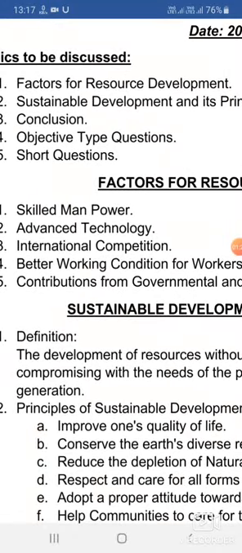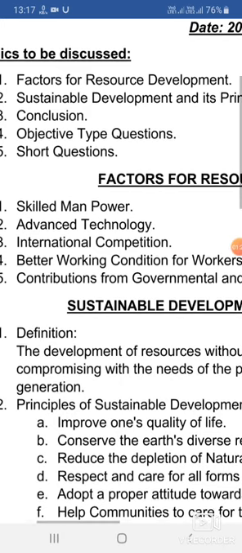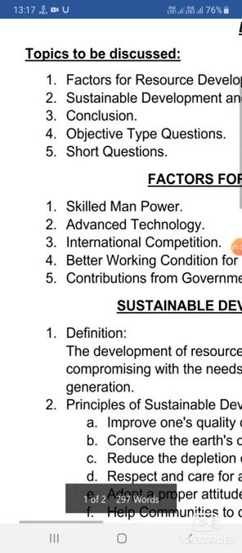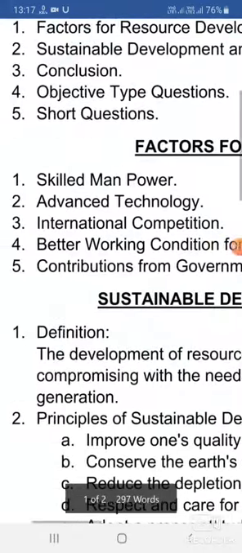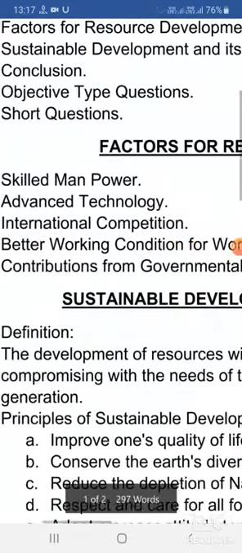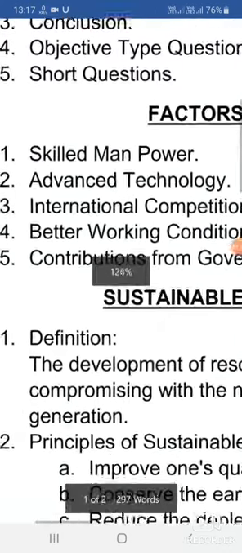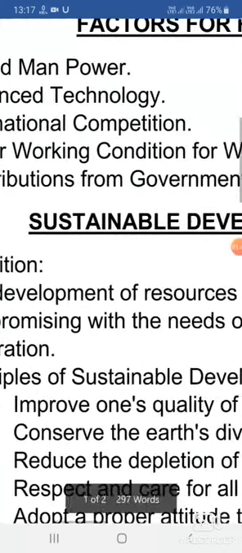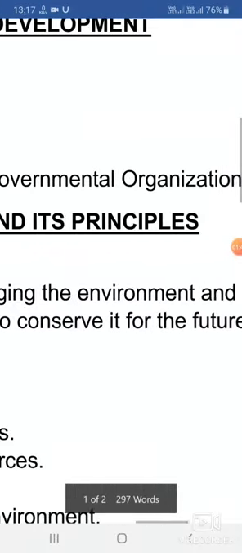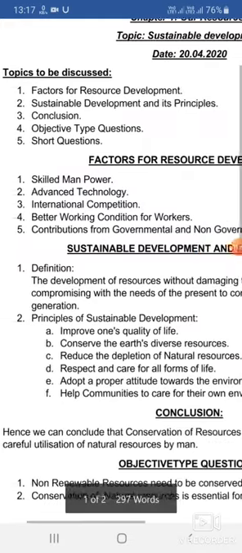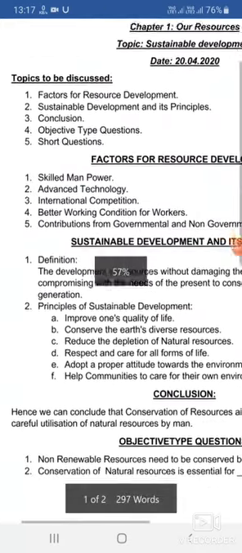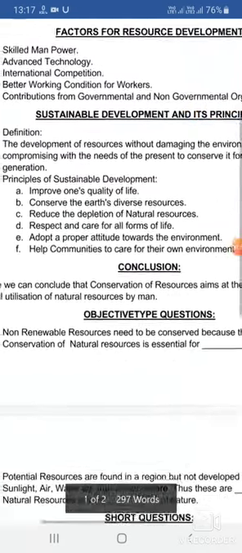Now, everybody who is involved in developing the resources is termed a worker. So, unless and until they are in a better working condition, they cannot give their 100%. The labor productivity cannot be 100%. And if it is not 100%, then the resource development will not be a fruitful one. Lastly, if the government is not supporting it, or if some non-government organization is not supporting, then the resource development cannot be a successful one. So these are some of the factors that help resource development.